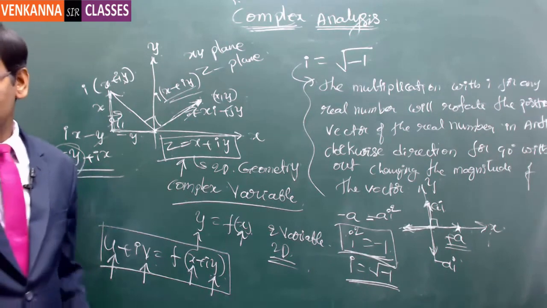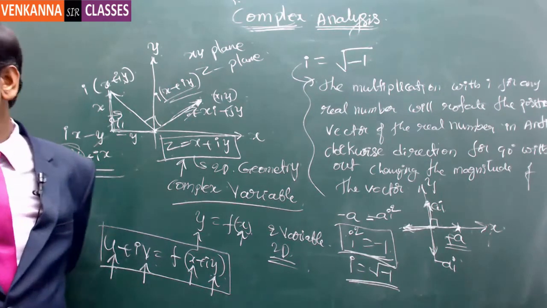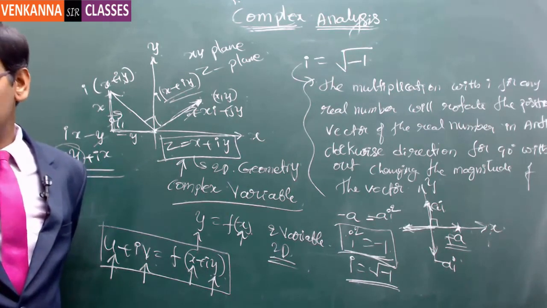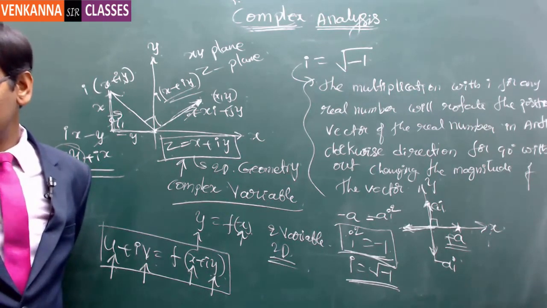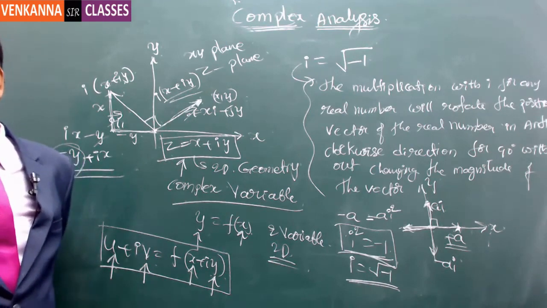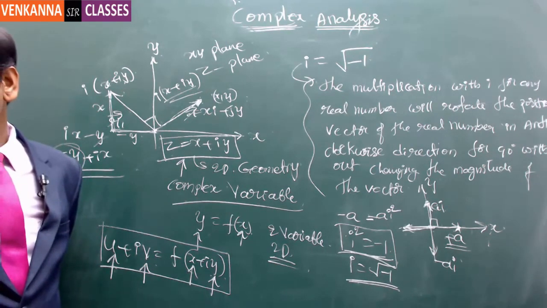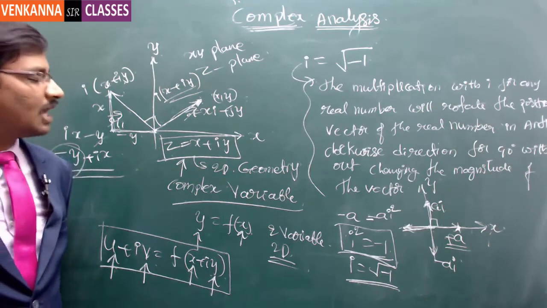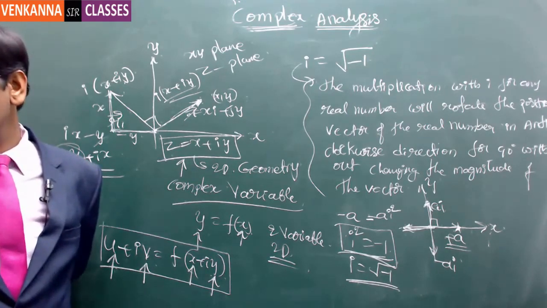What is the dimension of the geometry? Is it 2D or 3D? Two dependent variables, two independent variables. Anybody? Tell me what dimension you need.